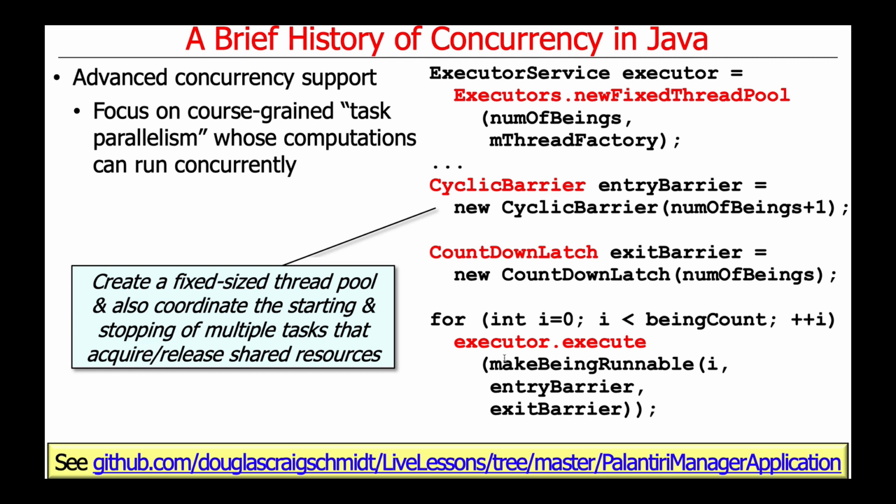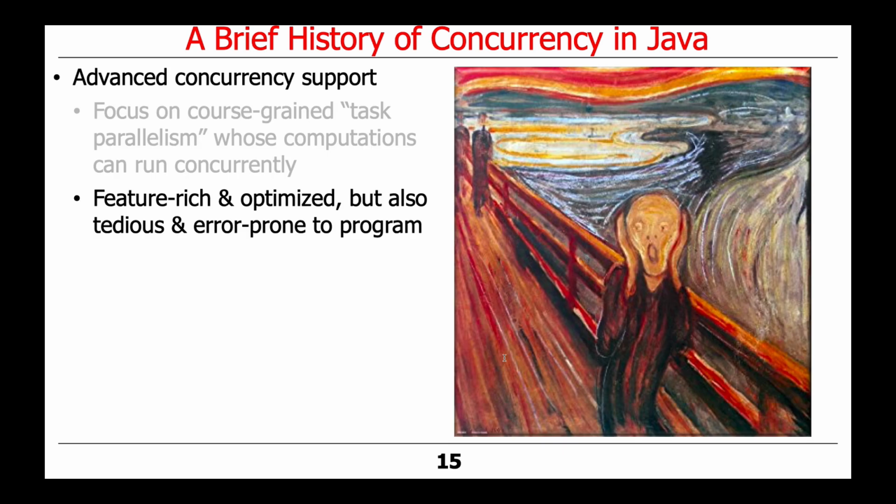So thread pools, different kinds of synchronizers, a much more powerful set of coordination and mutual exclusion mechanisms. This was good, very feature-rich, very highly optimized, with very clever patterns and clever optimization and implementation techniques. However, it was still relatively tedious and error-prone to program, because you're essentially doing shared objects and/or message passing with concurrency.